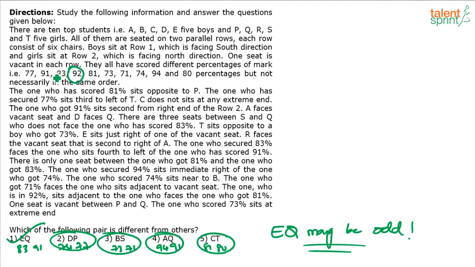Achha, that way 83 and 91 are also adjacent rank persons, right? Anything between 83 and 91? 84 is not there, 85, 86, 87, 88, 89, 90. Yeah, so I have a stronger reason. I think EQ is not the answer, sorry.